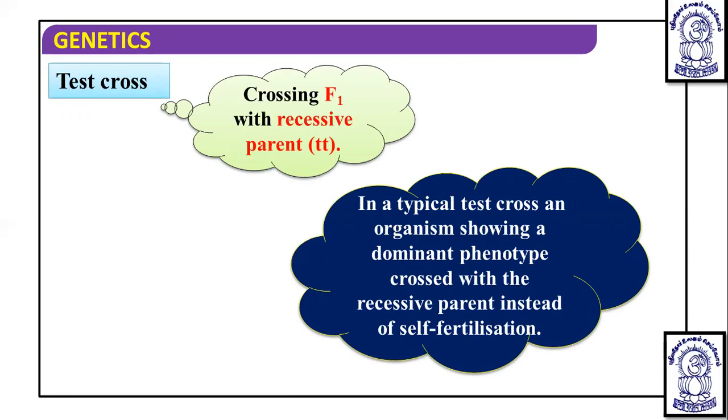Because if we have one plant which is tall, by seeing it we can't say whether it is a homozygous tall or heterozygous tall. So if we want to identify which type of genotype this dominant trait containing parent, plant or organism has, that can be identified by test cross. So it is useful in that way.